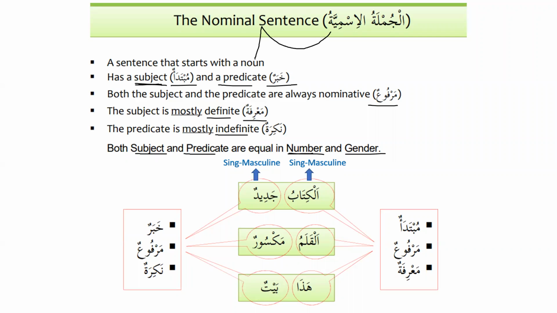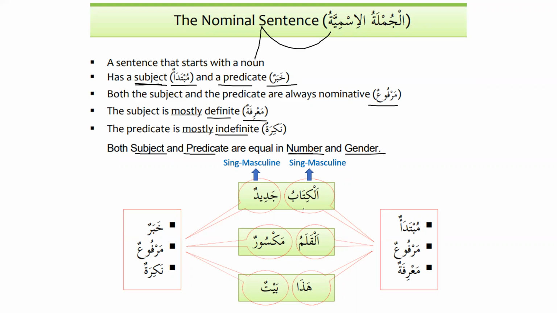That's why, if you remember, in the beginning of the lessons, I gave you a very clear idea about the 4 properties of the noun: capacity, gender, number, and status. Without knowing these 4 properties of the noun, it is not possible for us to understand a nominal sentence.